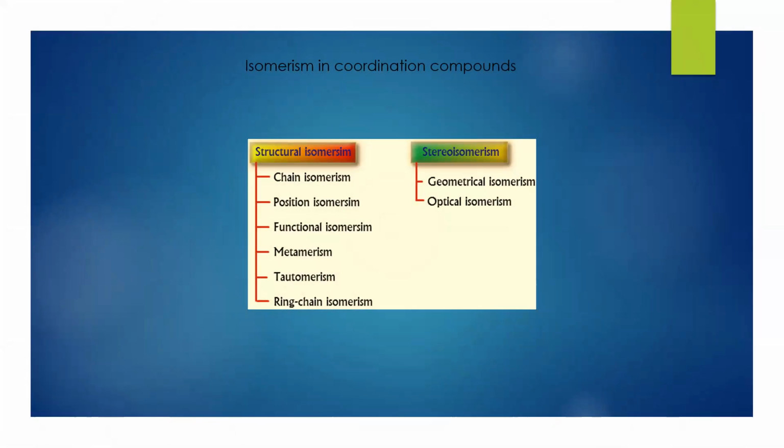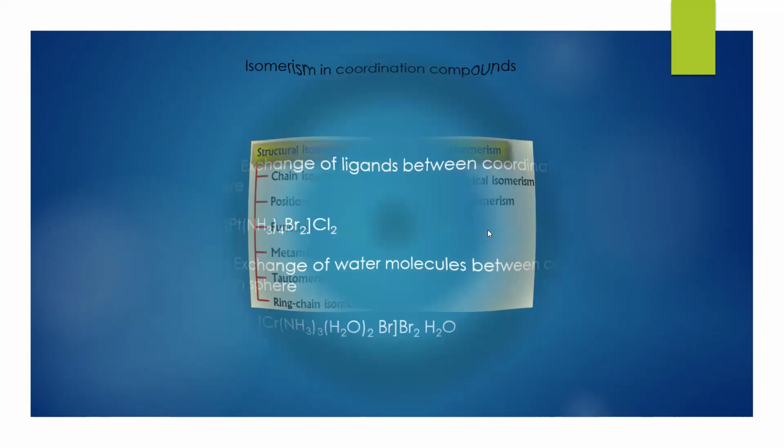Isomerism in coordination compounds. This is for timing not in your syllabus, but just for an example, we do have two different types of isomerism, that is structural isomerism and stereoisomerism. Structural isomerism is further classified into chain isomerism, position isomerism, functional isomerism, metamerism, tautomerism, and ring-chain isomerism, whereas stereoisomerism is geometrical isomerism and optical isomerism.